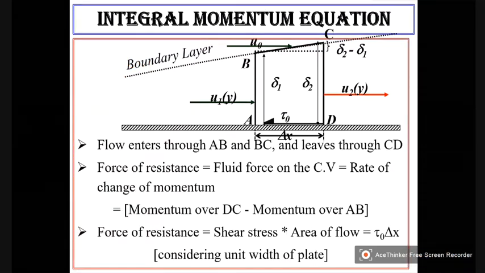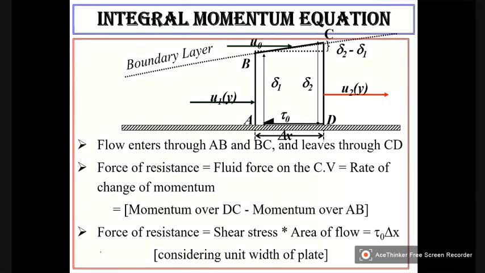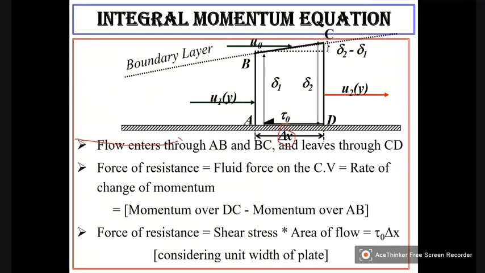Now, what happens for the flow? If I take a small element of length delta x located at some distance x from the leading edge. Leading edge is somewhere here. So x is equal to 0. And the last edge somewhere here it is x is equal to L.